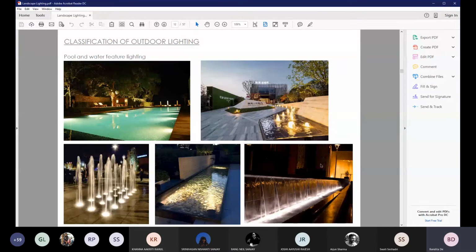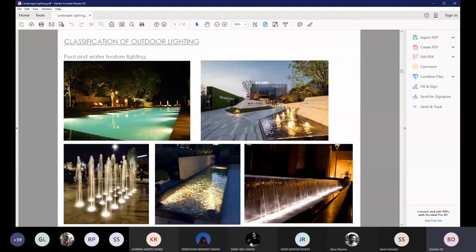Underwater lights that you'll use to highlight your water features, fountains, and swimming pools also come into your landscape scheme. For example, for a pool, one has to strike a balance between functionality and aesthetics.